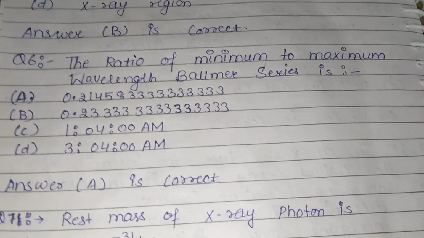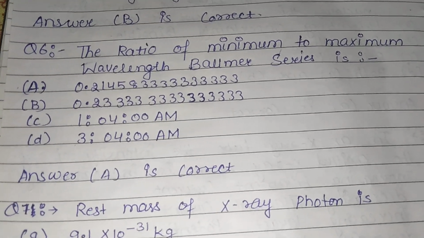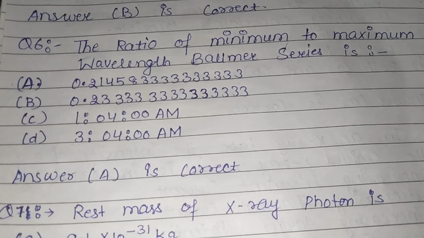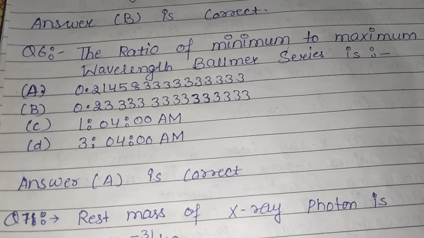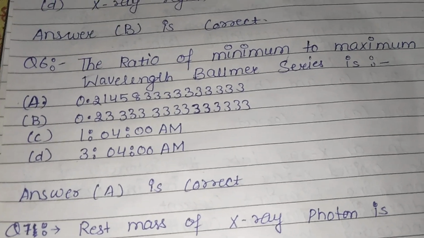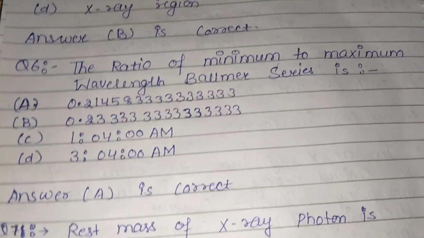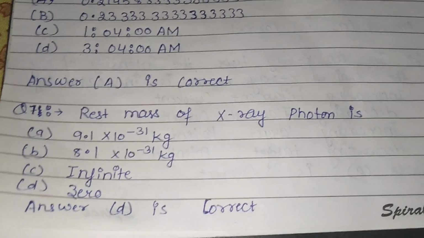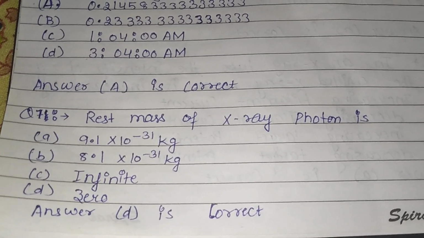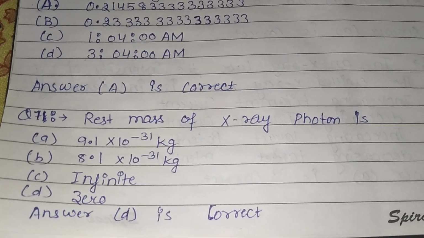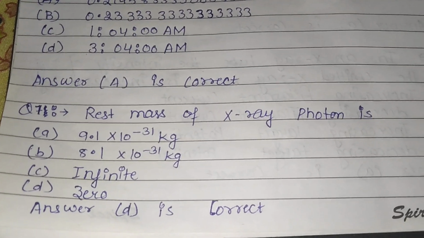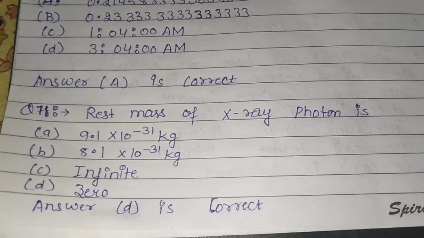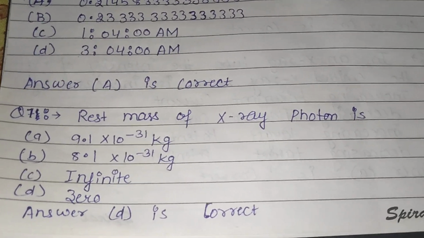Question 6, the ratio of minimum to maximum wavelength of Balmer series is, among the options, so in this it is equal to A. Answer A is our correct answer. Question 7th is, rest mass of X-ray photon is A. 9.1 into 10 raised to power minus 31 kg, B. 8.1 into 10 raised to power minus 31 kg, C. infinite and D. 0. So rest mass of photon is always 0. Answer D is correct.